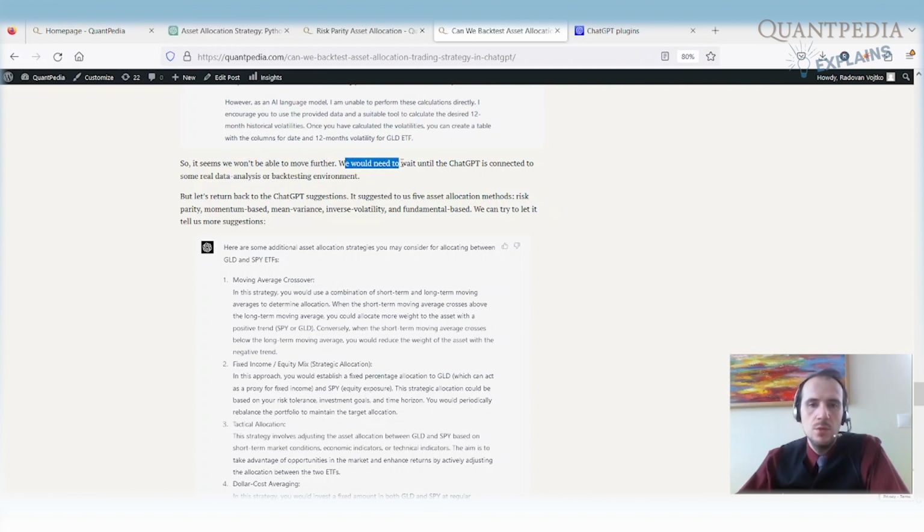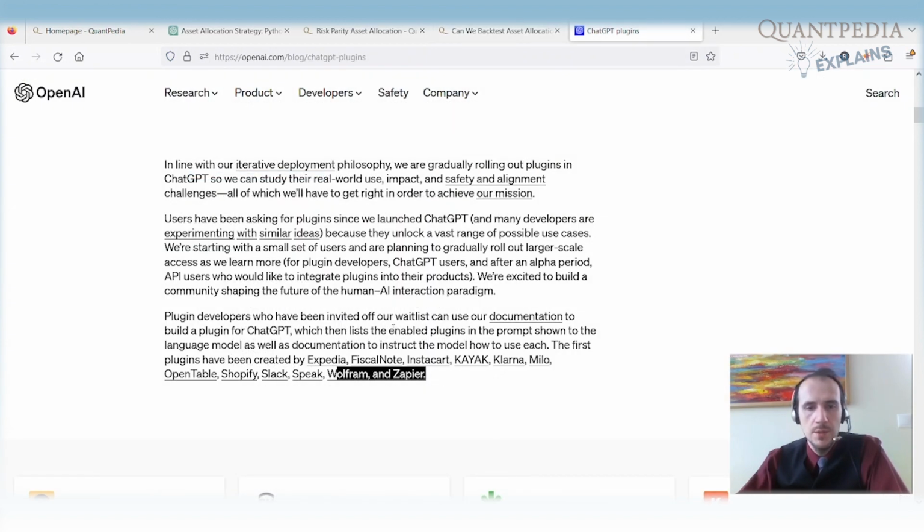So it means we will need to wait until the ChatGPT is connected to some data analysis tools or backtest environments via the plugins. So once the plugins that are currently in the test environment in OpenAI are rolled out into the real production, which will be in the next few months, we will revisit our article and this video, and we will try once again to run the analysis inside the ChatGPT and to force the ChatGPT to do some creative task for us.